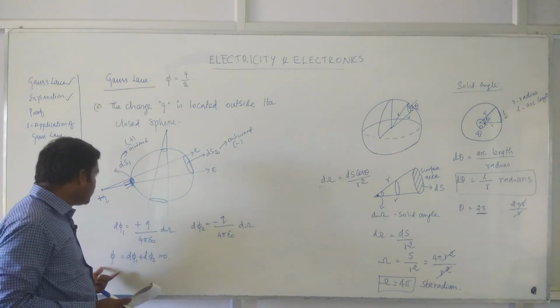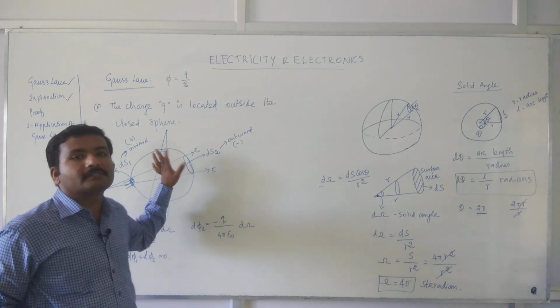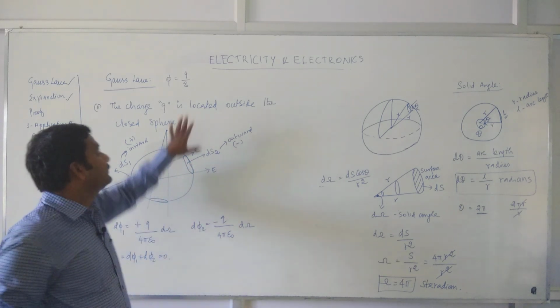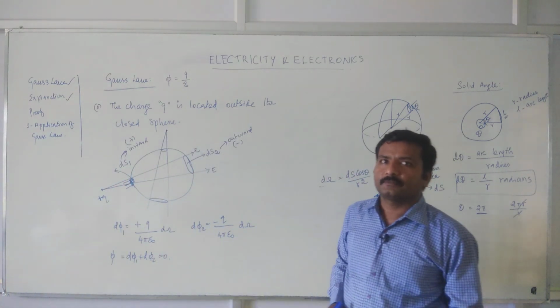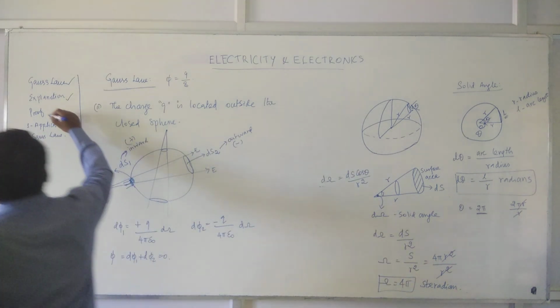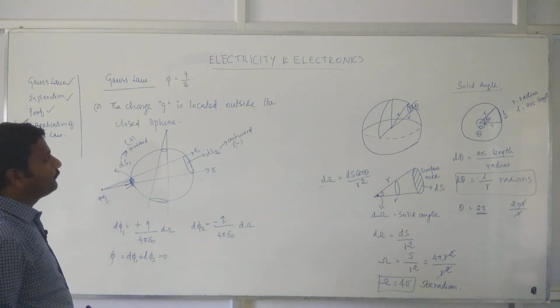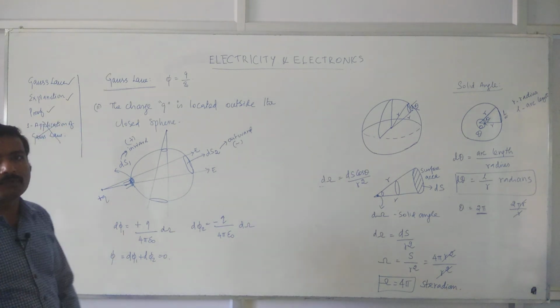If the net flux is 0, it means the charge outside the sphere does not contribute to the flux over the surface. Hence, Gauss law is proved for two cases. Fine. So this is all about the proof. Okay. Let us have the application of Gauss law tomorrow.